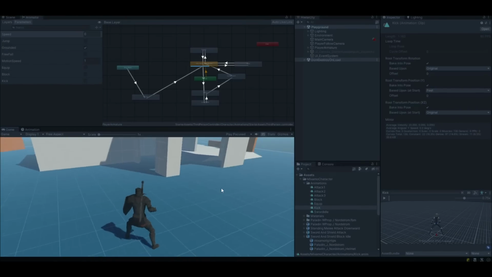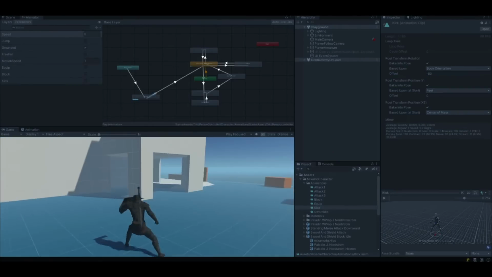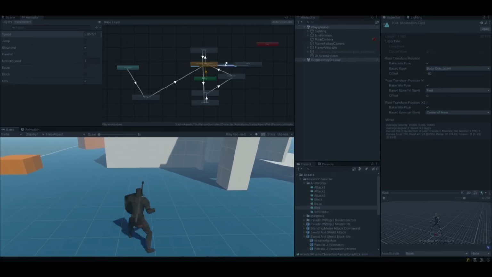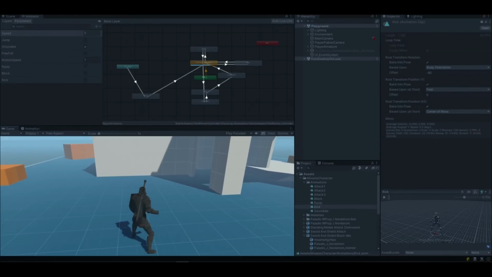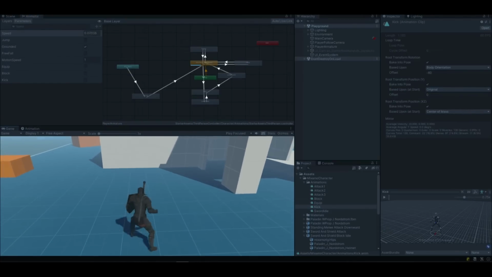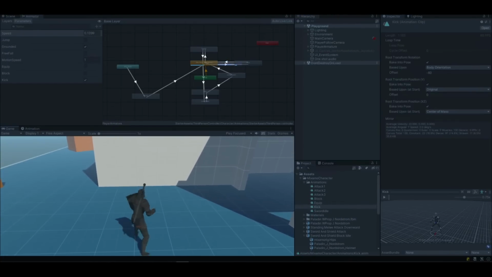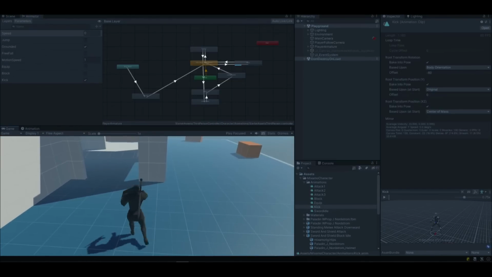Let's review animation settings for better mechanics. Okay, it seems good, I think.